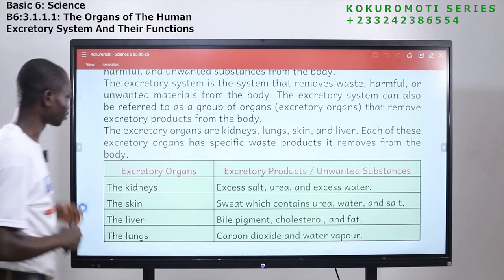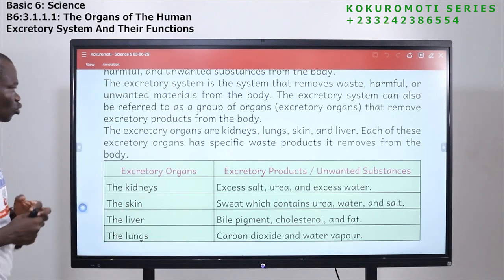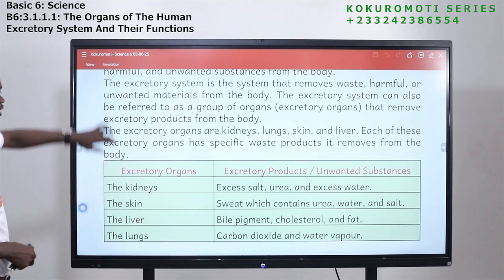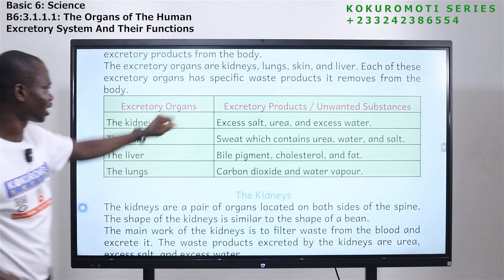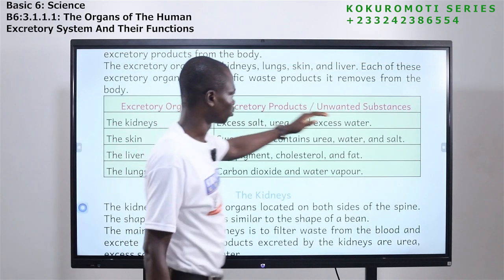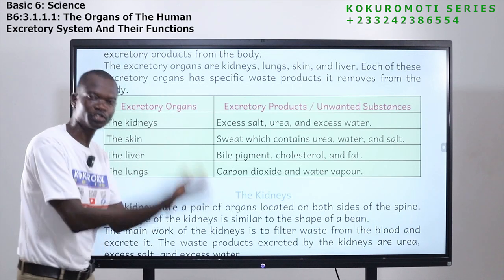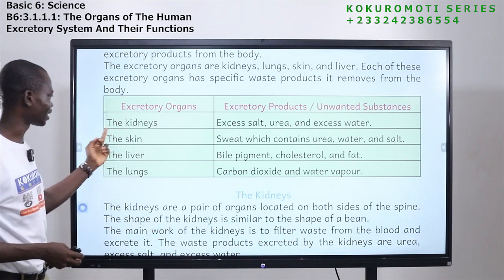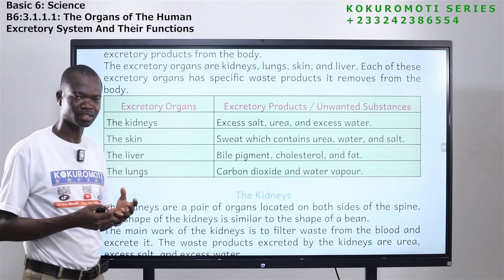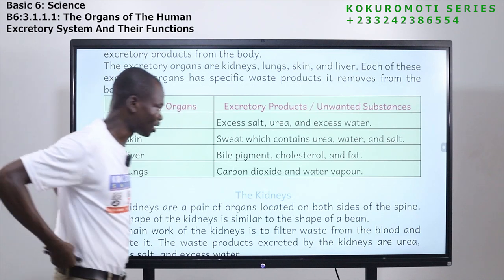Okay, so each of these excretory organs has specific waste products it removes from the body. Now let's look at them. Excretory organs, then excretory products or unwanted substances. So we are going to look at what each organ removes from the body. Now the first one is the kidneys. What does it remove from the body? The kidney, the one that we have here.